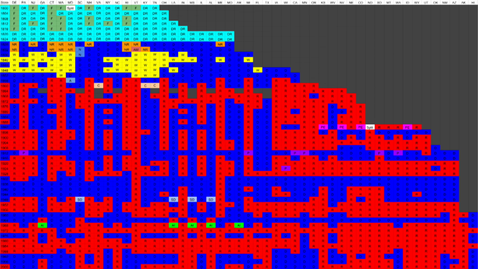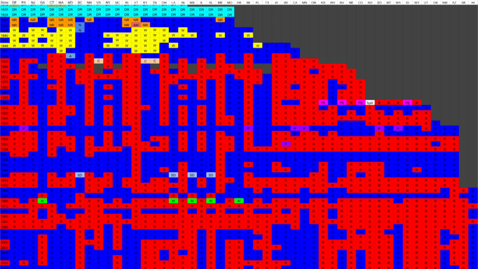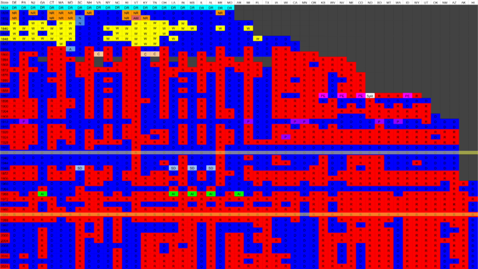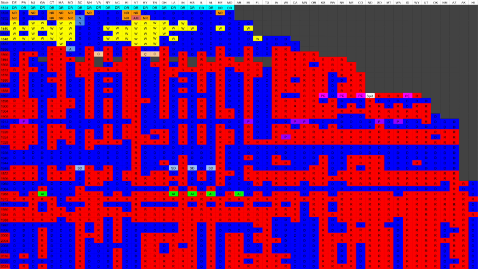This chart helps us see a lot of interesting information. You can clearly see landslide elections, like 1984 for the Republican Ronald Reagan, or 1936 for the Democrat Franklin Roosevelt. You can see which states voted solidly one way for a long period of time, like Vermont voting Republican 27 elections in a row, or Minnesota voting Democrat in the last 13 elections.